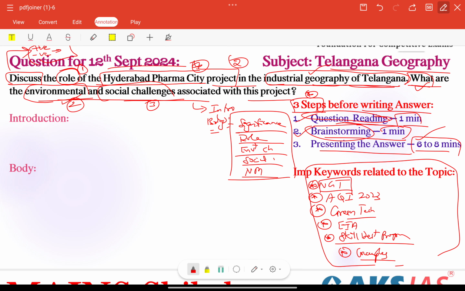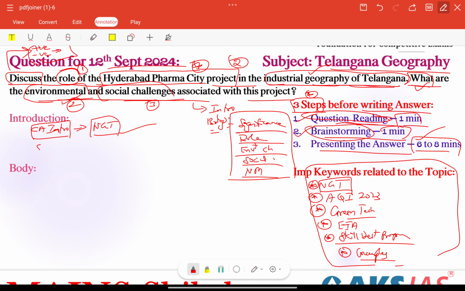Next, coming to the introduction here. To start a decent introduction, we can start with a CA introduction, right? What is a CA introduction here? Recently we have seen in the news about Hyderabad Pharma City. Whatever you have seen in the news, you can write, right? No objections. Recently it was granted clearance by the NGT also, right? From the NGT it has got some clearance. It is the world's largest integrated pharma cluster also, right? We can write these types of recent issues regarding the particular topic.